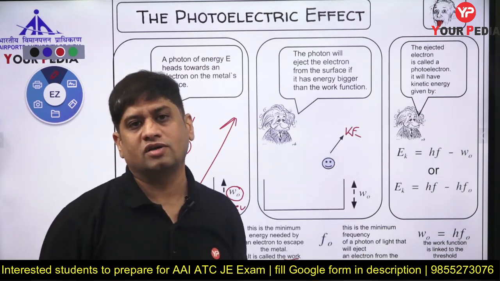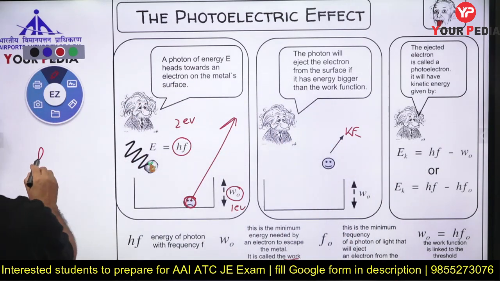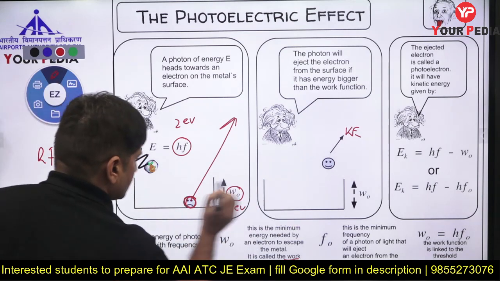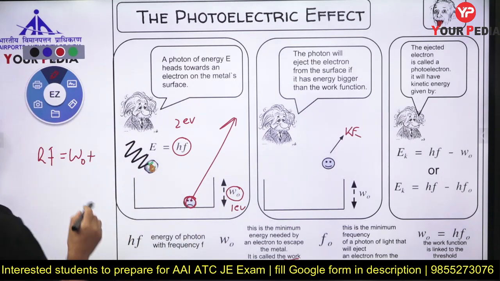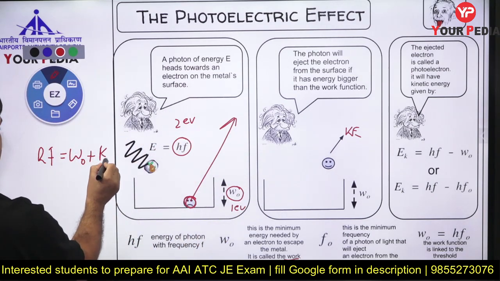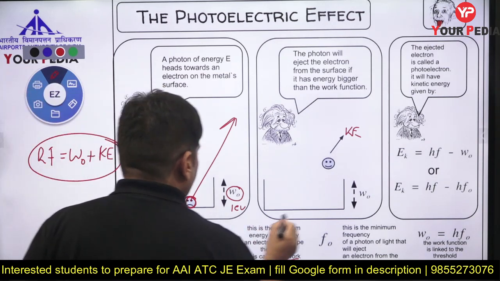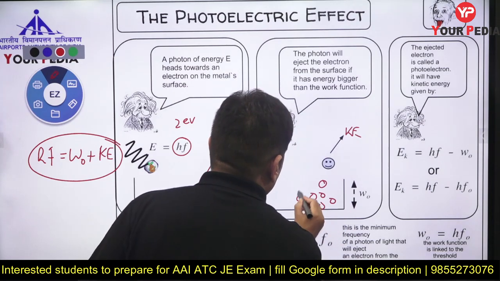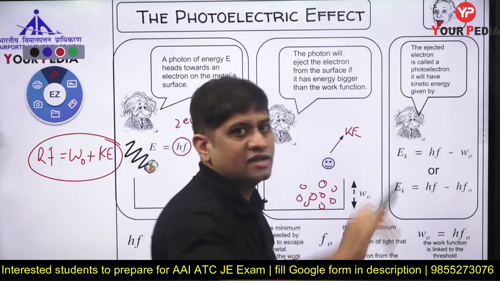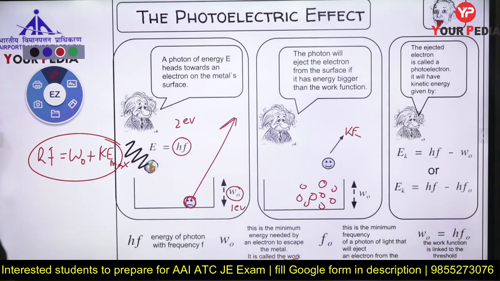So what equation did we get? Very interesting equation. Energy given by the photon, hf, to this electron: some energy is required to overcome this barrier, the work function, plus another part is spent by the electron as kinetic energy. Now let us say there were so many electrons sitting here. Not every electron has the same kinetic energy. Some electron will have maximum kinetic energy. So hf is work function plus kinetic energy of the electron.